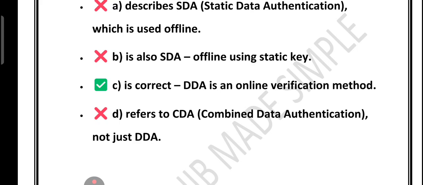So friends, remember, whenever you see the word dynamic in DDA, just think of dynamic OTP style verification, which means online, which means secure. Right, that's it for this question. I hope you find the explanation useful.